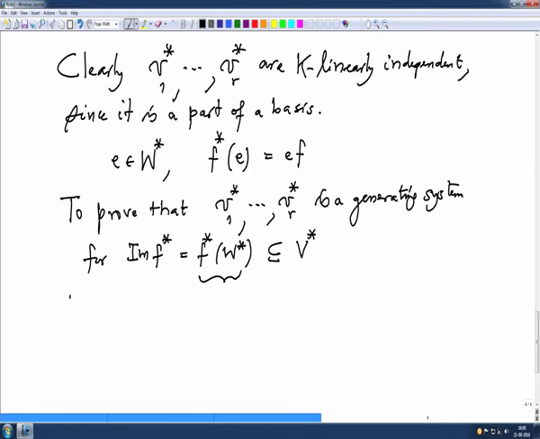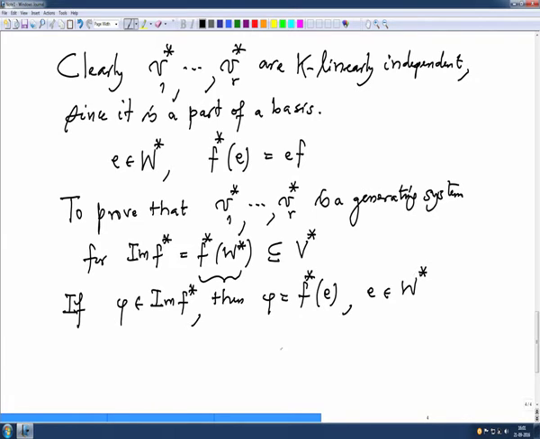So if some phi belongs to the image of F star, then phi must be F star of some linear form E, where E is a linear form in W star, and this is E composed with F. I want to write this phi as a linear combination of V1 star to VR star.